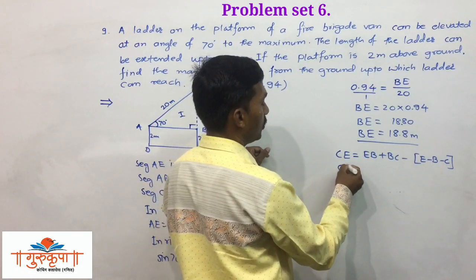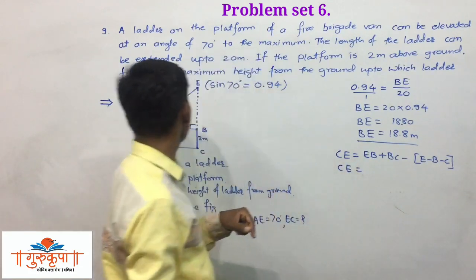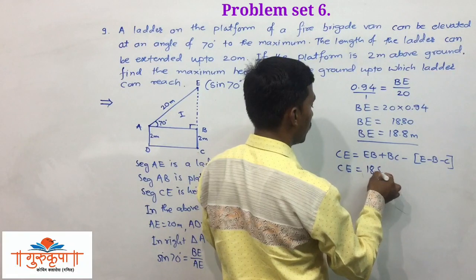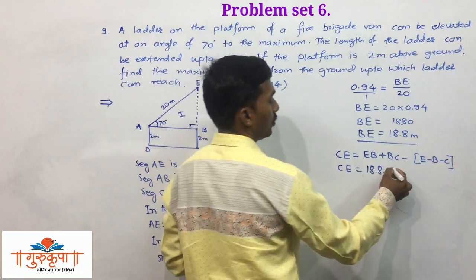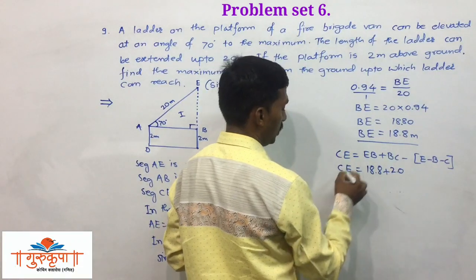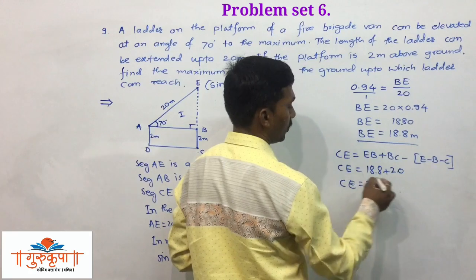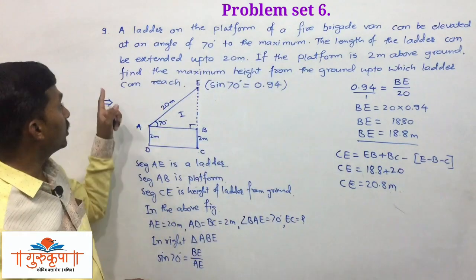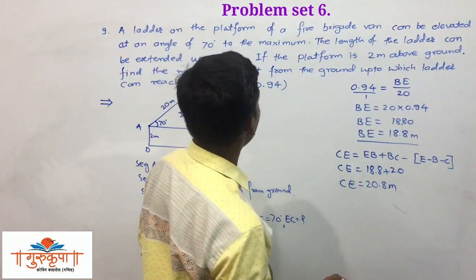CE is equal to EB, just we found that is 18.8 plus BC, and it is 2. The sum is 20.8 meters. Now you have to write the answer in words, that is maximum height of the ladder from the ground.